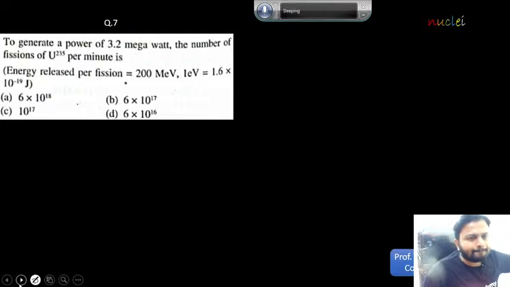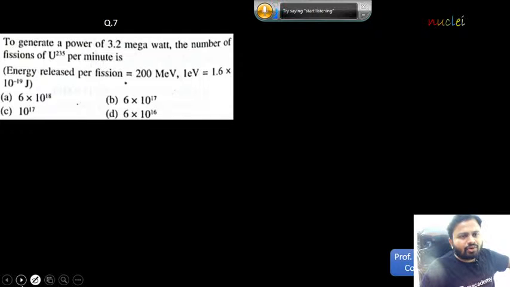Let me check. This is same, बघा. Here also they had given energy as well as power. So what is asked? The number of nuclei per second. Again, number of nuclei per second. So once again we can use the formula power divided by energy. So it is a simple thing you can operate. Fine.